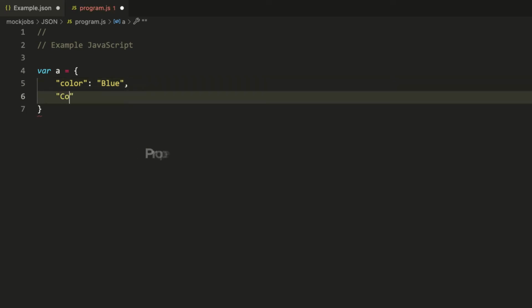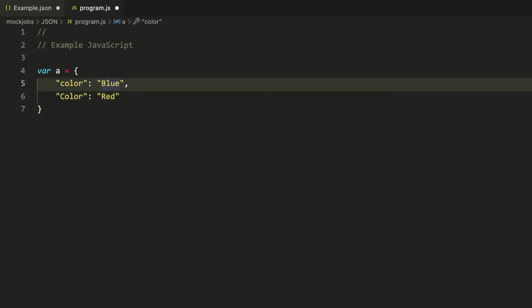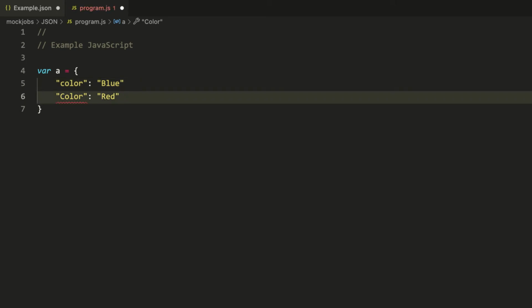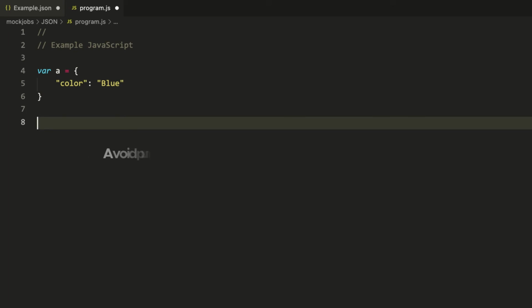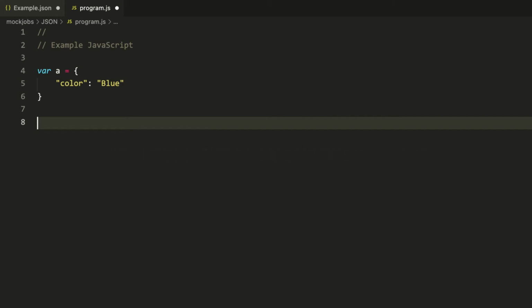It's important to know that names are case sensitive. So this is legal because the letter case differs, if only slightly. But I strongly discourage doing this. A system that consumes JSON could ignore letter case and see two properties as the same name. And even for humans, it can be confusing. Don't do it. Also, property names shouldn't have punctuation or spaces. They can, and there are reasons for doing it, but in most cases, it's not a good idea.